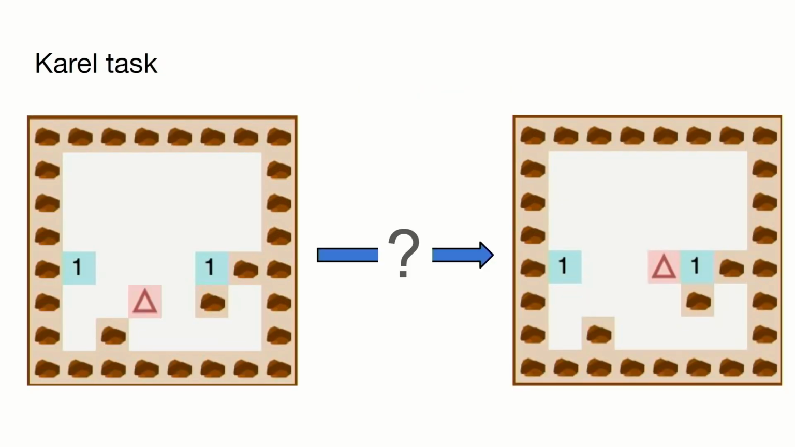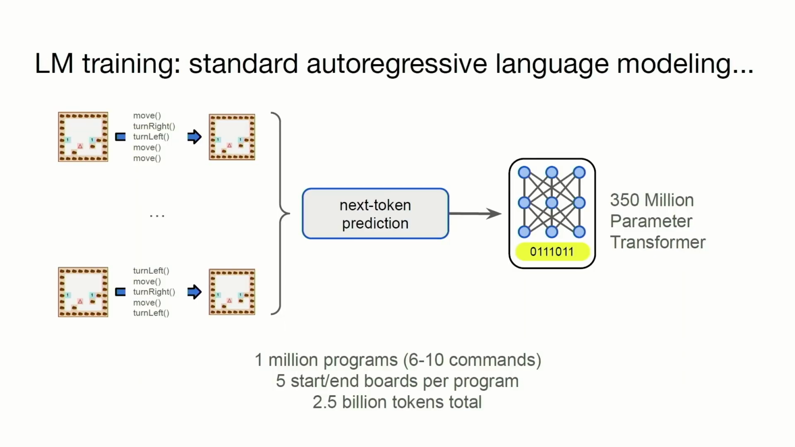With this language, we can now define Carol tasks. This is actually borrowed from an introductory programming language course. What you would do is say, OK, I'm going to give you a start world state and an ending world state, and I want to know, can you give me a program that, when executed, will actually get me from the start to the end? So we can train a language model on this.